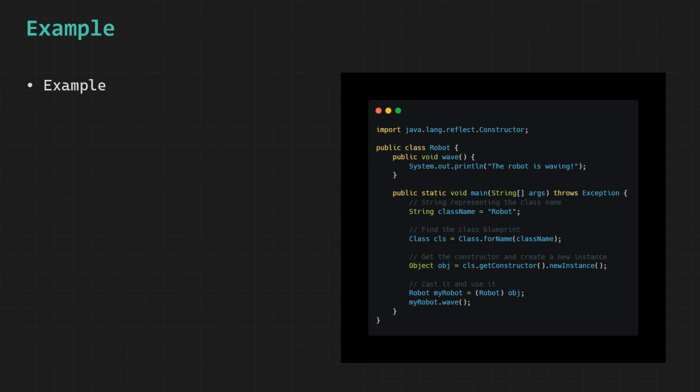To understand this in a more intuitive way, imagine you are in a factory where instead of manually assembling a machine by name, you simply provide a label or instruction sheet that says build a Robot, and the system automatically finds the design blueprint, constructs the machine, and hands it over to you ready to use. And that is exactly what reflection is doing behind the scenes, making your program more flexible, powerful, and capable of handling dynamic scenarios.